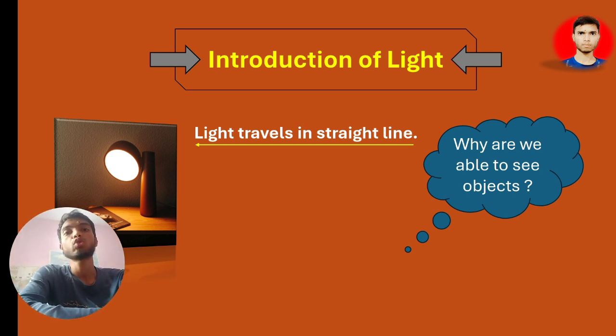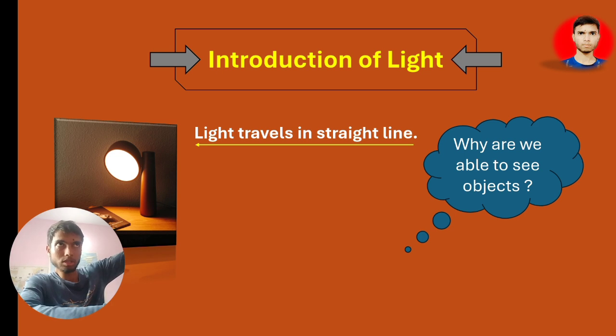But some direction of some lights you can observe, they are falling on the surface. The direction of the light rays will be different.